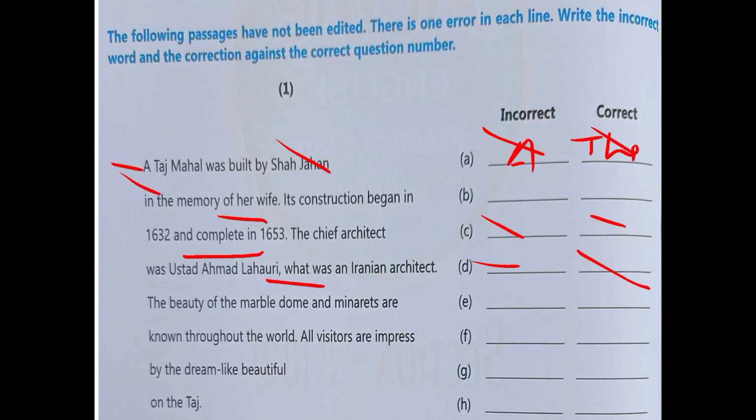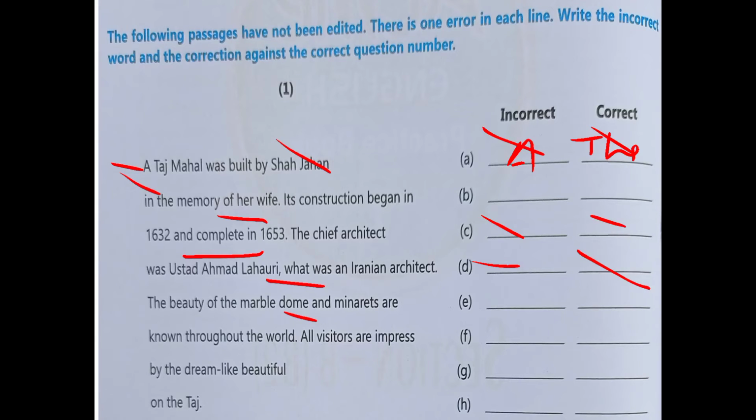Now next, the beauty of the marble dome and minarets are known throughout the world. Marble dome, so there is not only one thing, so we have to correct this: the beauty of the marble domes. You have to make it plural here, and minarets are known throughout the world.